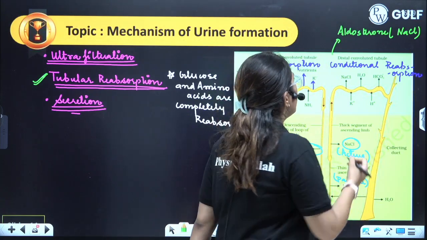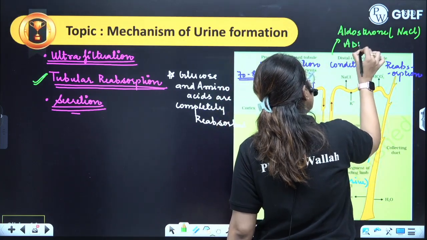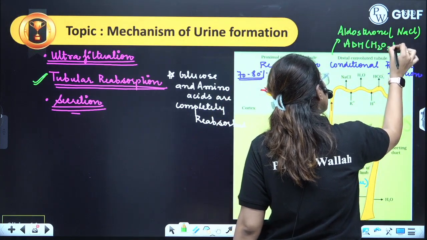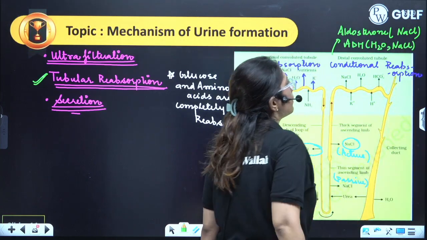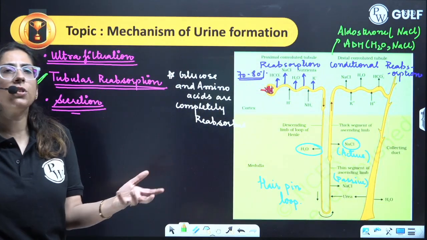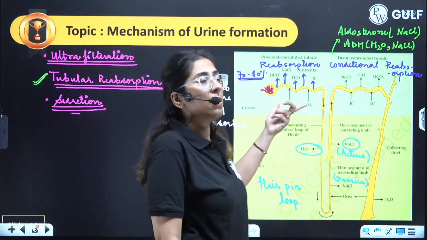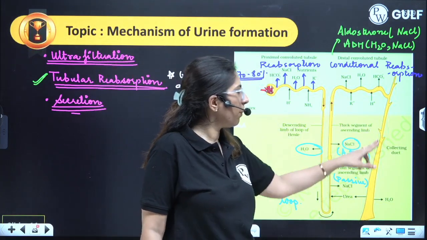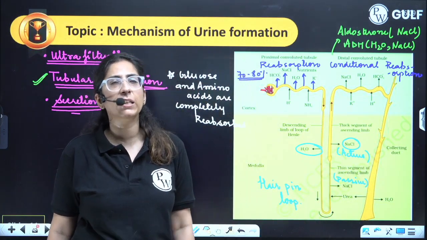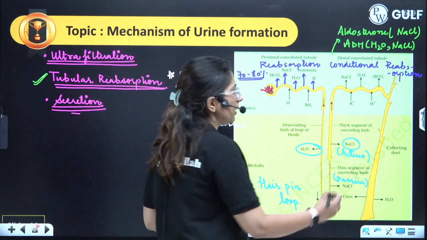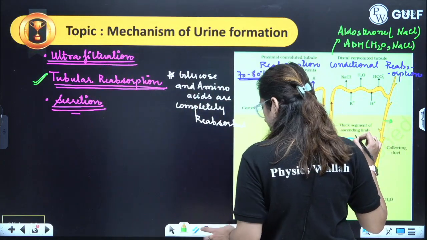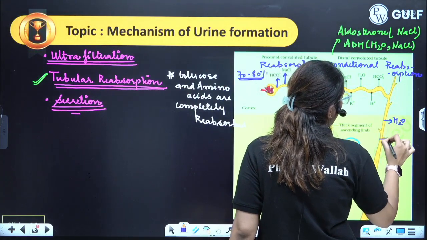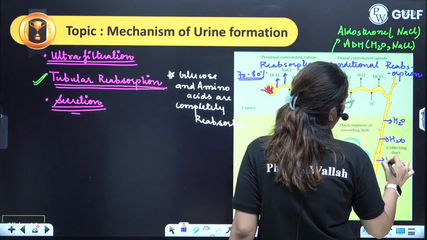Clear? Whenever there is the role of ADH, antidiuretic hormone, here there will be reabsorption of the water and NaCl. Conditional. That means something is coming and something is telling the nephron for the reabsorption. Let's move on to the next part, which is the collecting duct. In the collecting duct also, the reabsorption occurs. Here there is a reabsorption of the water, water and only water.